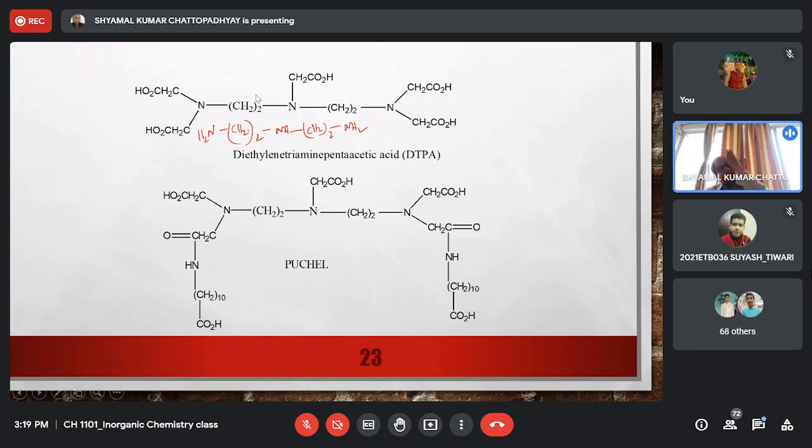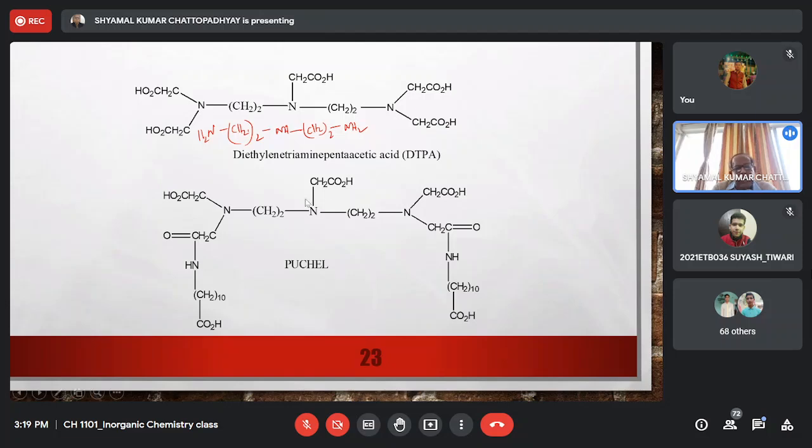But again, it was found that DTPA alone is not a very good reagent for treatment of plutonium toxicity, particularly if the plutonium load of the patient is quite high, because of these acetic acid groups, it has low lipophilicity, it cannot penetrate the cell membrane effectively.